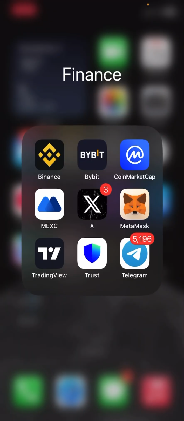So the next one is Trust Wallet. Trust Wallet is a decentralized exchange. We use a decentralized exchange to swap tokens, not trade them with USD. Instead of buying, we use it to swap. I'm going to explain in my next videos the difference between centralized exchange and decentralized exchange.